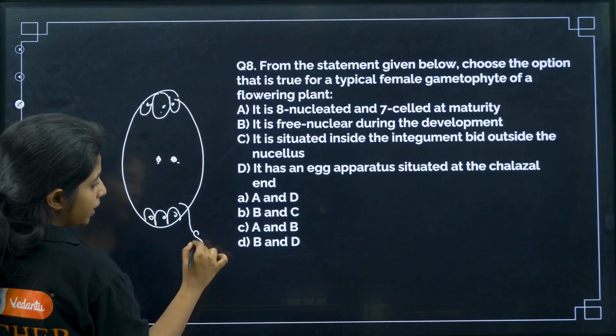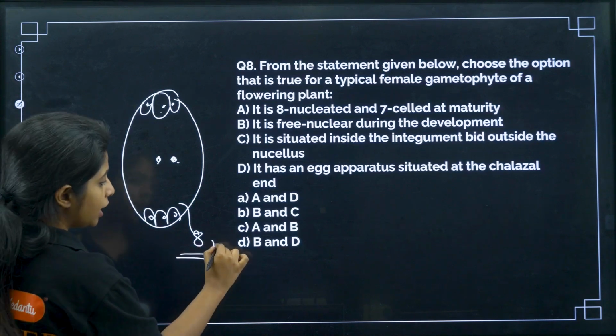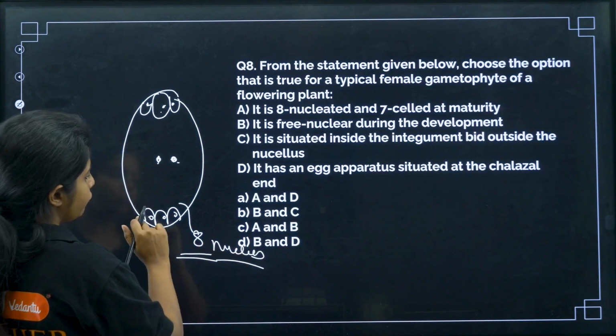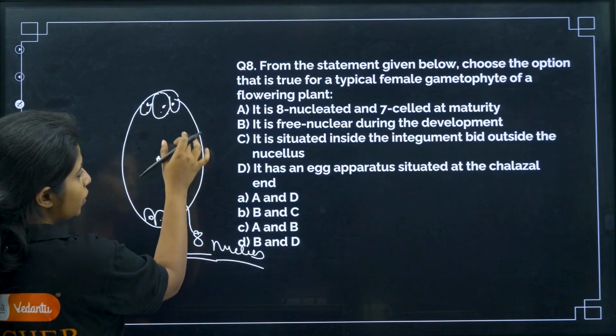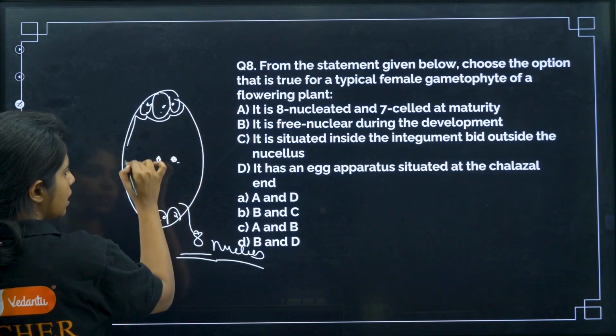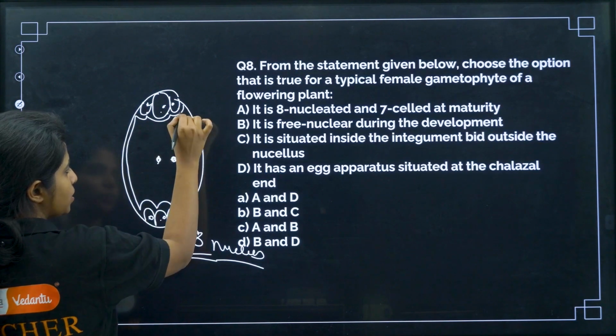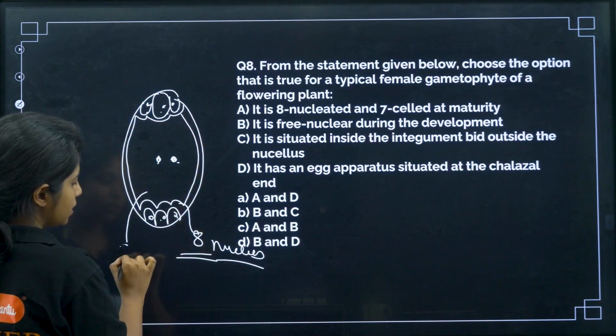You call it 8 nucleated condition, right? How many nucleus are there? 8 nucleus is there. What about the cells? If we see 1, 2, 3, 4, 5, 6. There are 6 cells, and these 2 nucleus are in the central cell, which starts from here and goes up till here. This whole thing that you see over here, this is a central cell.